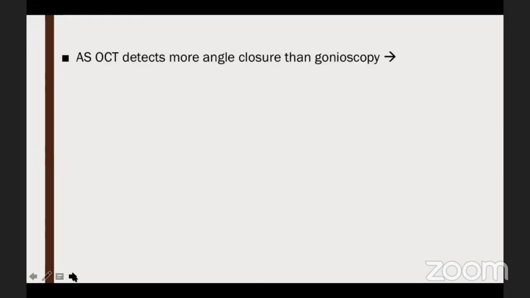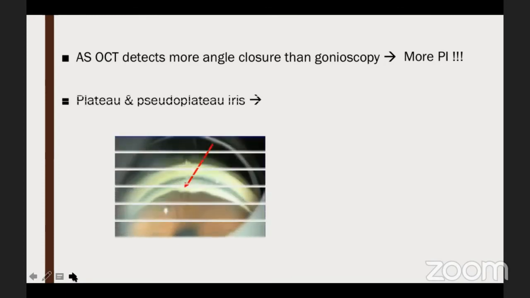ASOCT, yes, it detects more angle closure than gonioscopy, but what does that clinically translate to? It just shows that you're going to do more PIs. So perhaps a patient who does not actually need a PI might end up getting a PI.